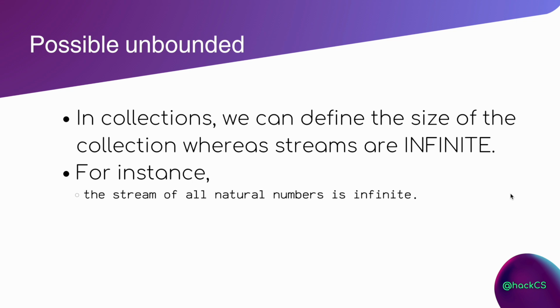You cannot define that it can only count 10 items. It is running infinite times. Just consider, for a very simple example, all natural numbers are infinite. This is a stream. I hope the phrase possibly unbounded is a little bookish, but if an interviewer asks you what possibly unbounded means, you can simply say that streams are infinite in nature.